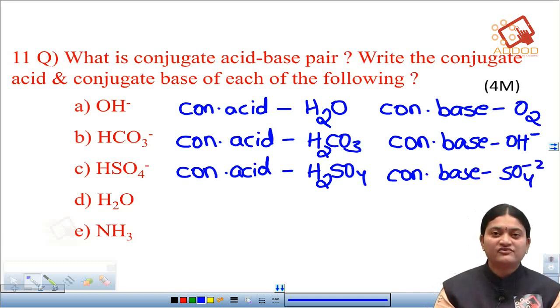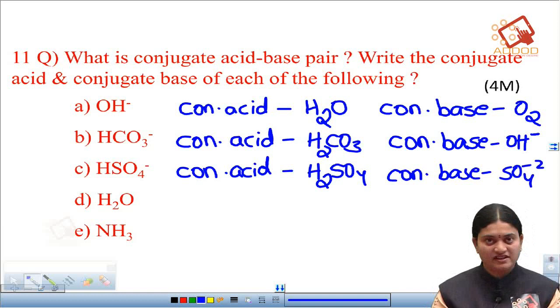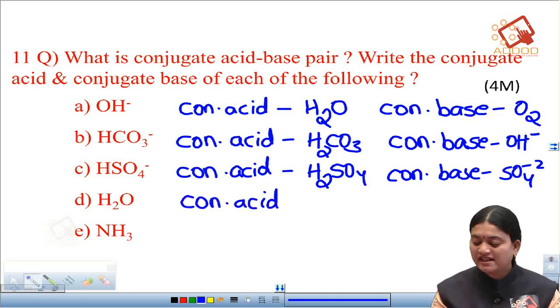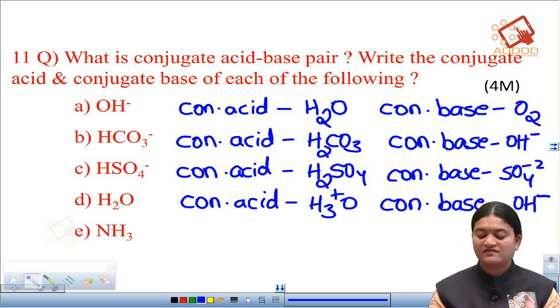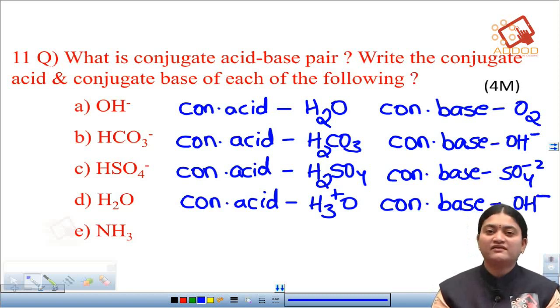So, for the bisulfate ion, the conjugate acid is sulfuric acid, and the conjugate base is a sulfate ion. Similarly, next one is water. So, for water, the conjugate acid is hydronium ion and the conjugate base is OH minus.